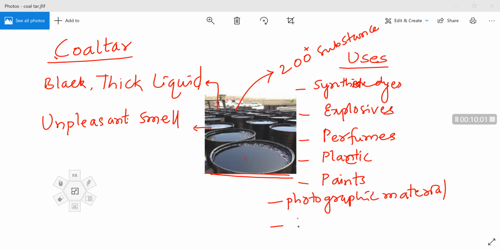At last use, you can observe naphthalene balls.